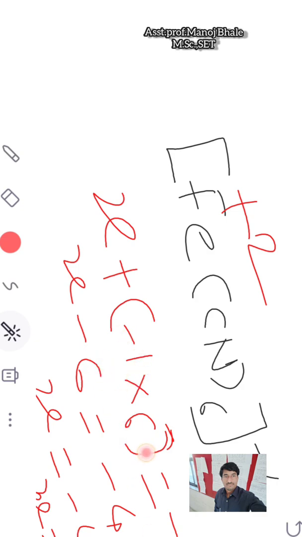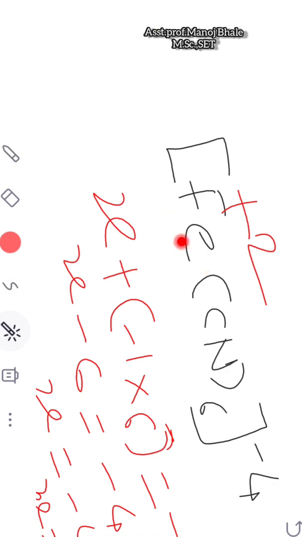So after solving this bracket, x, -1 into 6 means -6, is equal to -4, taken as it is. So x is equal to: this -6 goes to the opposite side and its sign changes, that means it becomes plus, -4 + 6. So x is equal to +2. Why plus? Because we take the sign of the larger value. So that means the Fe has an oxidation state of +2.